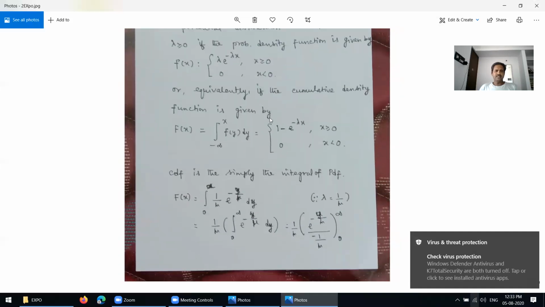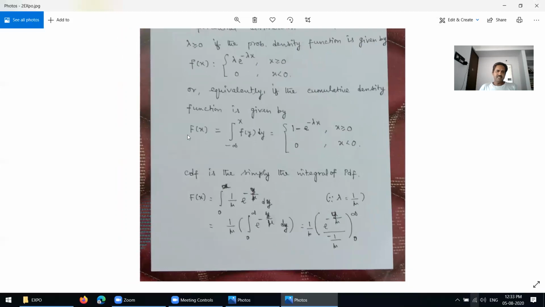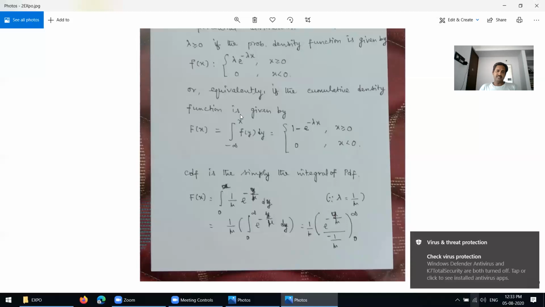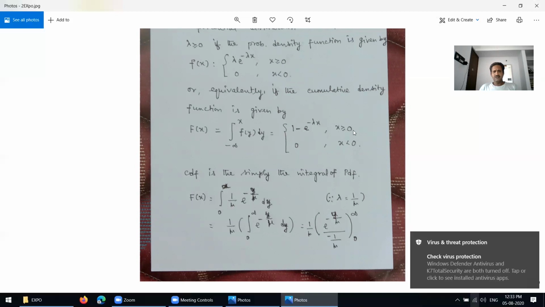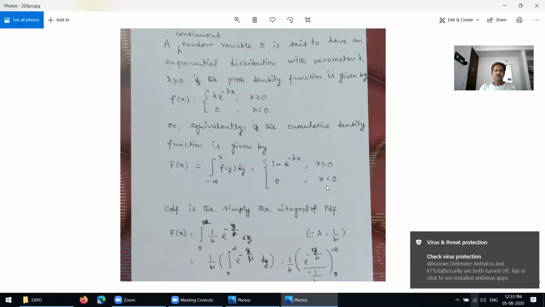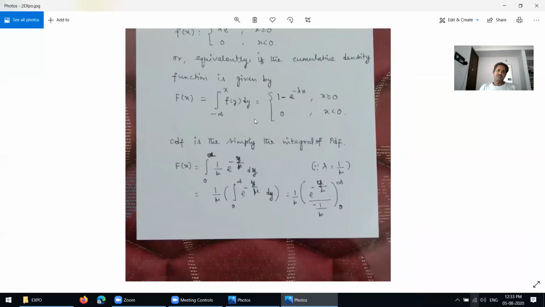Next, the cumulative density function is given by capital F of x equals the integral from negative infinity to x of f of y dy. It is nothing but capital F of x defined as 1 minus e power minus lambda x for x greater than or equal to 0, and equal to 0 for x less than 0. This first one is the PDF, the second one is the cumulative density function.